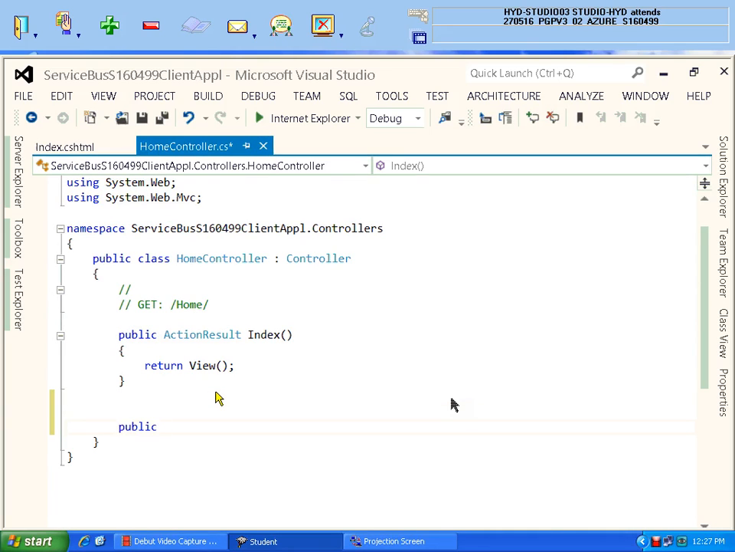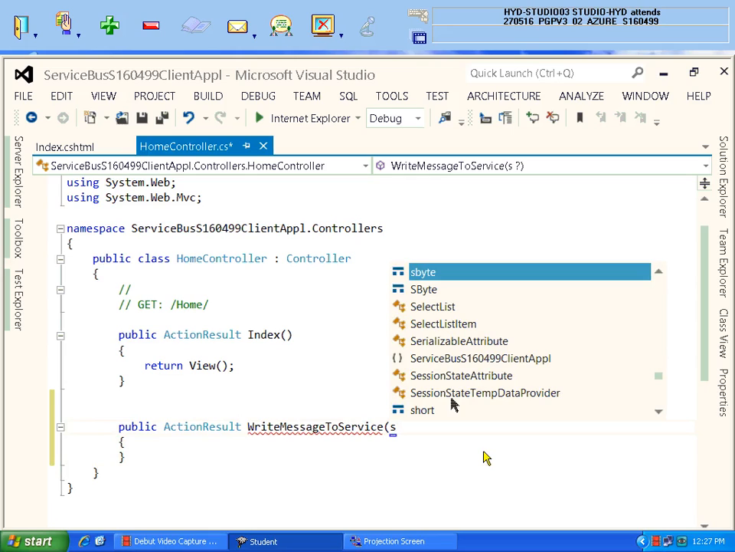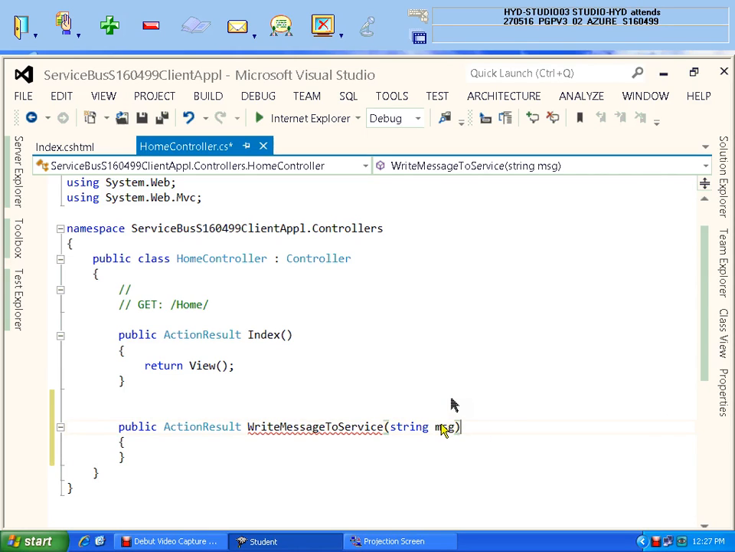I am going to create one function, public void function. What is that function name? Action result. So write message to console, to server, some message, some function name you give, action method name, but here it should take some argument, string type of argument, MSG, okay, any name, but this name is very important for you. So that code I am going to show you what you have to do.